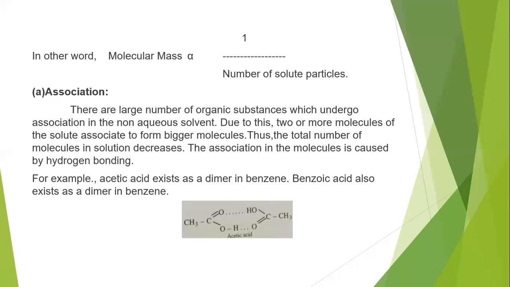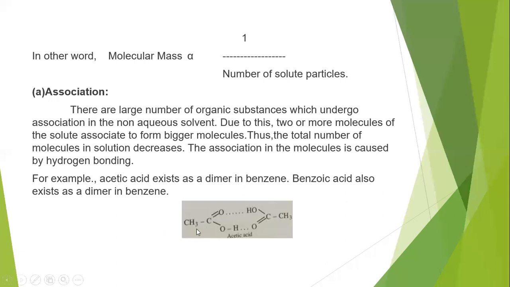For example, acetic acid exists as a dimer in benzene. The formula for acetic acid is CH3COOH. When it is in benzene, a non-aqueous solvent, it combines with one more molecule of acetic acid and exists as a dimer. That means two molecules combine with each other, so association takes place. That is the structure of acetic acid which we can observe here.